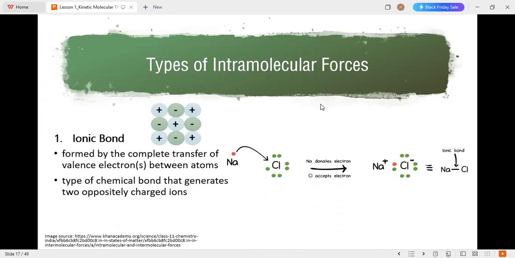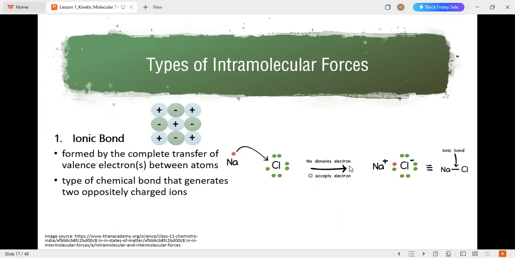Sodium, having one valence electron in its outermost shell, will donate it to chlorine, having seven valence electrons in its outermost shell. To achieve stability, one must accept and the other must donate electrons. So this is a complete transfer, thus it is called ionic bond.